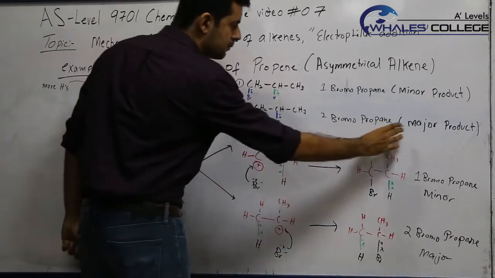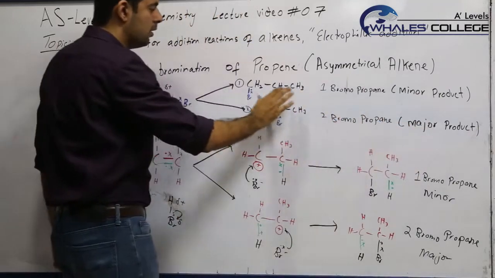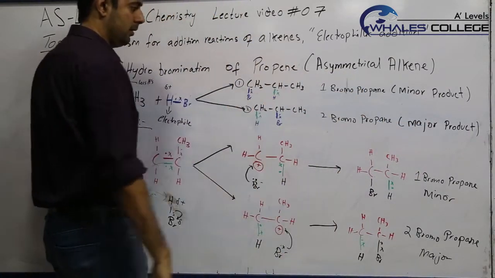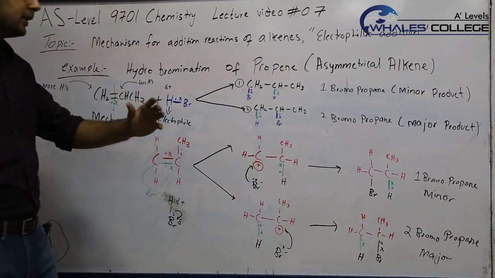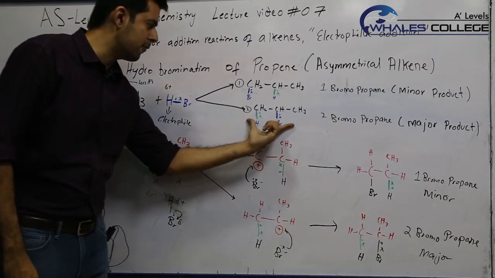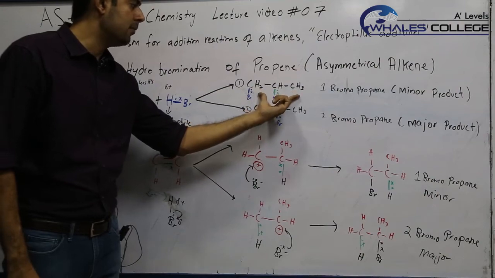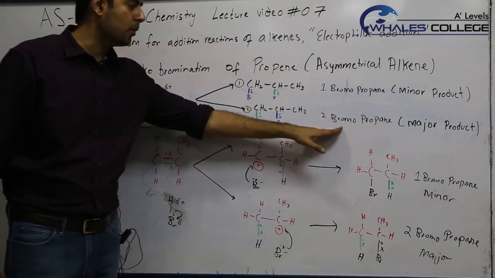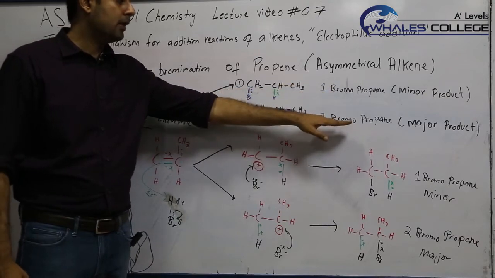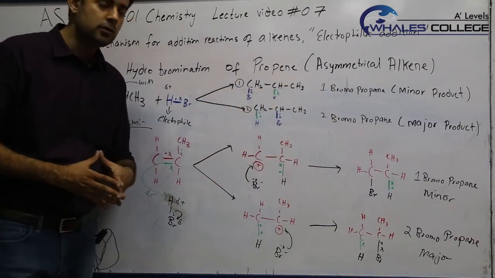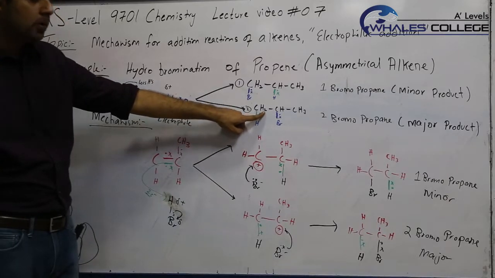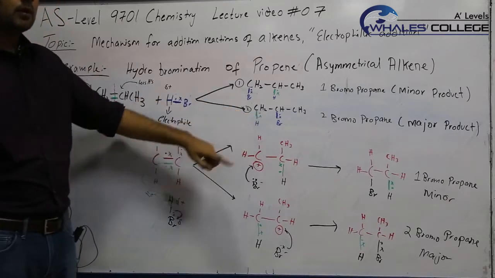So that is why this product is the major product, and because this should not happen according to Markovnikov, this is the minor product. That is why in some texts this is called Markovnikov product and this is called anti-Markovnikov product. So if the examiner asks why 2-bromopropane is formed in larger quantities, your answer should be because the electrophile adds to the carbon with more hydrogens.